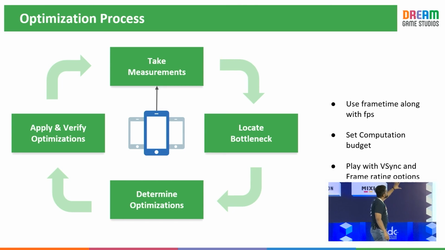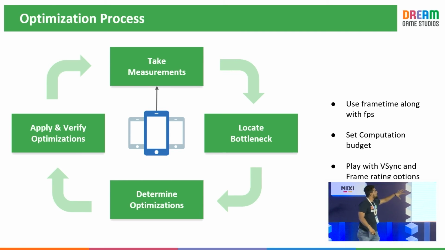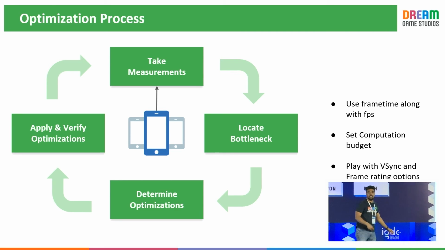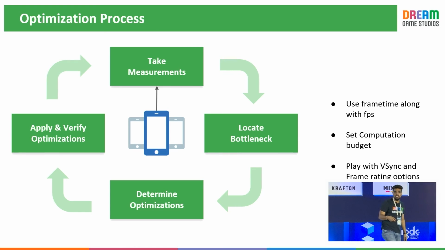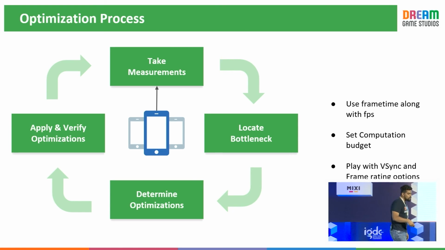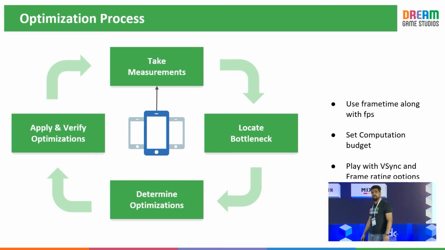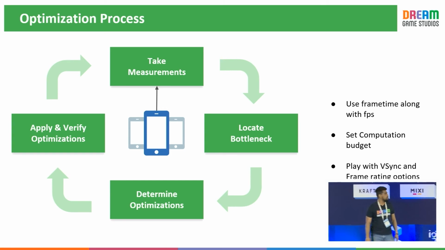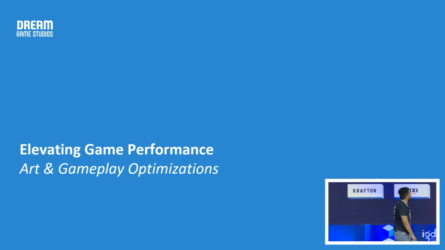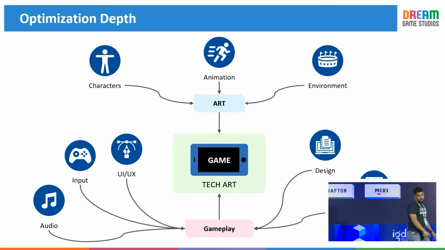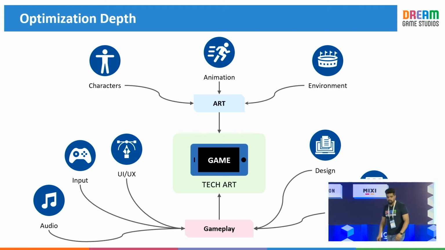So this is the optimization process that we keep on following. We set the computation budget and play around with options like VSync. During the optimization process, one of the tips is that we switch off the VSync and see if there is any tearing and all. And why is there a tearing? When it comes to optimization, optimization is everywhere, right?